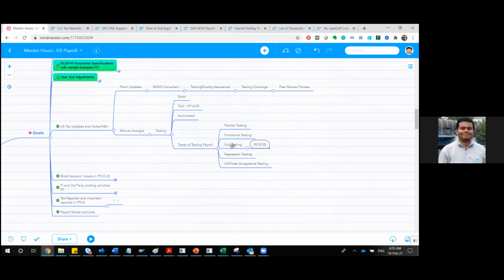Then after it is done, it will move to functional, where again you have to test that report. Then it will go to the UAT. So those are all related to each other.